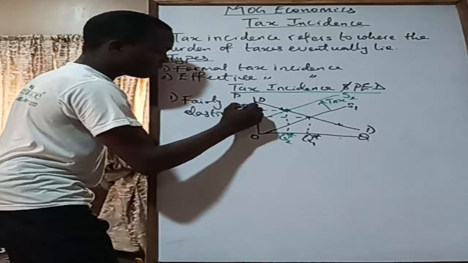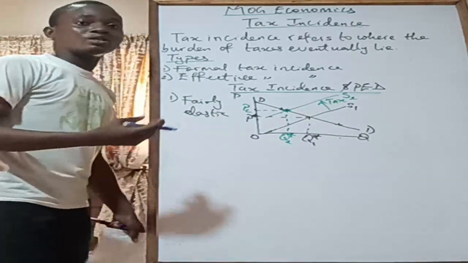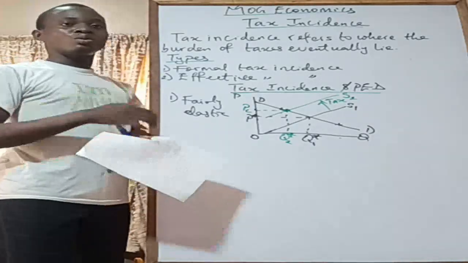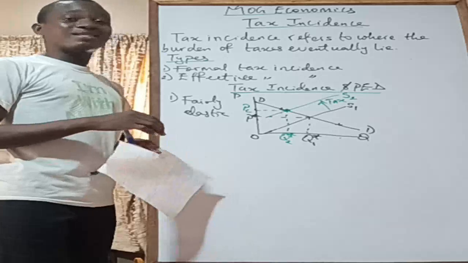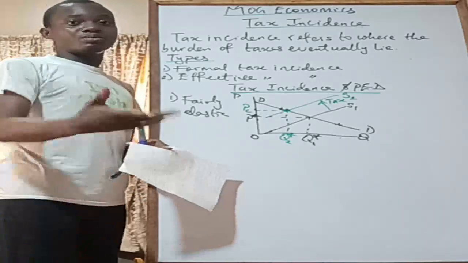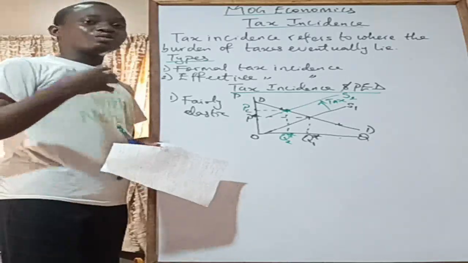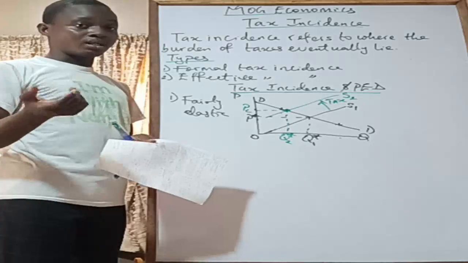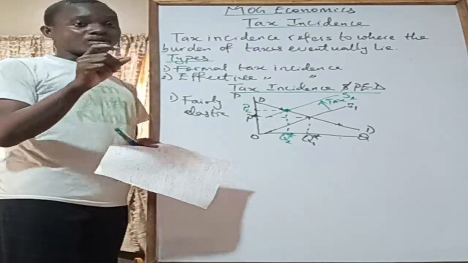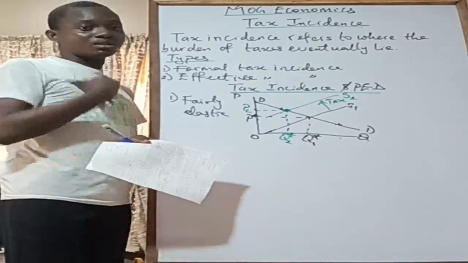So I call that a price C. Of course, when taxes are imposed on commodities, consumers tend to pay higher than the price that the producer must have intended to sell the product at without tax imposition, right? So you get to pay more for a commodity that is being taxed than if it was not being taxed. Now, as a producer, you receive less. What that simply means is that whatever price you're selling the product at, minus the tax imposed on it, is the price that you're receiving.